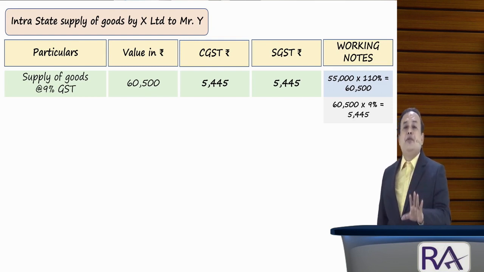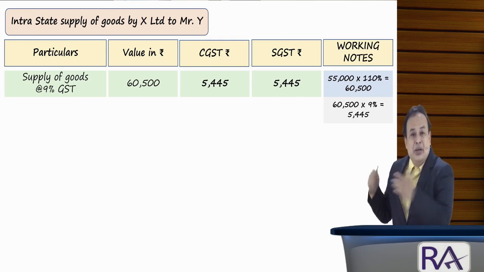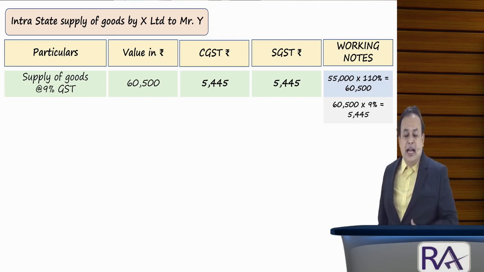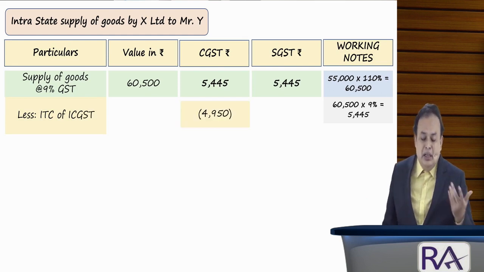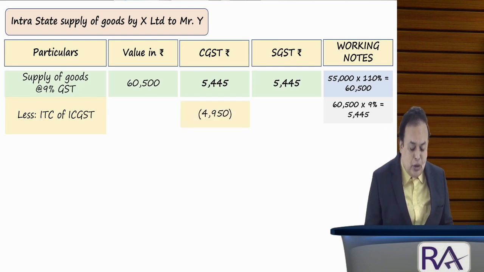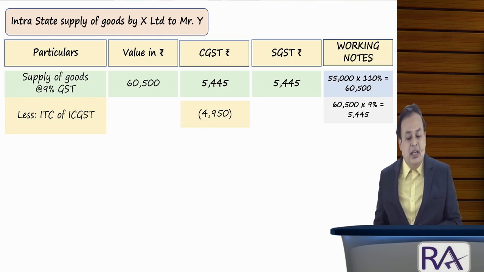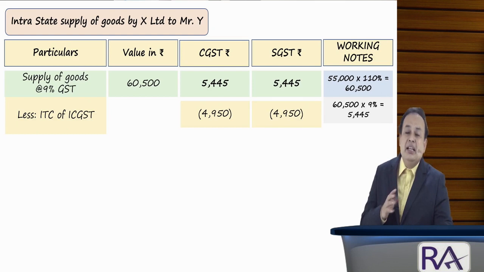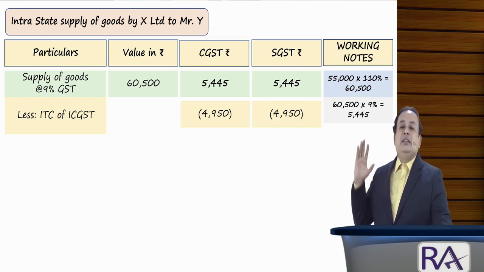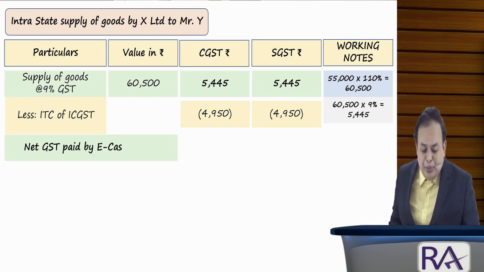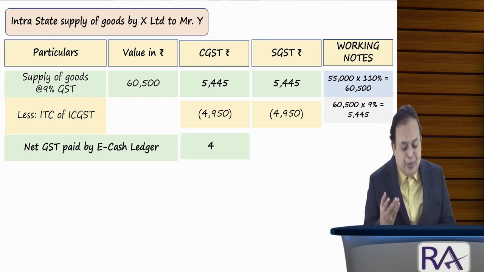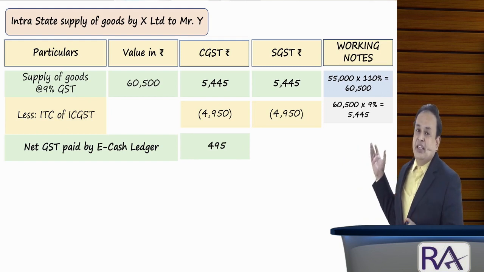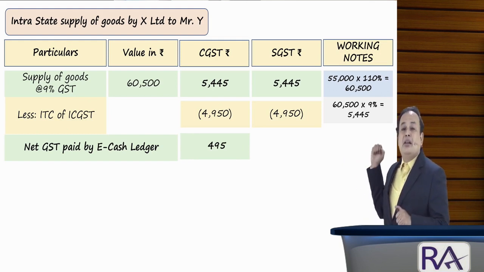Therefore, IGST of rupees 9,900 is utilized equally against CGST and SGST here as follows. Equally means it works out to rupees 4,950 for CGST and 4,950 for SGST. That is the purpose of utilizing IGST. Is that clear? And the balance amount works out to rupees 495 for CGST and 495 for SGST, paid by X Limited through the electronic cash ledger.